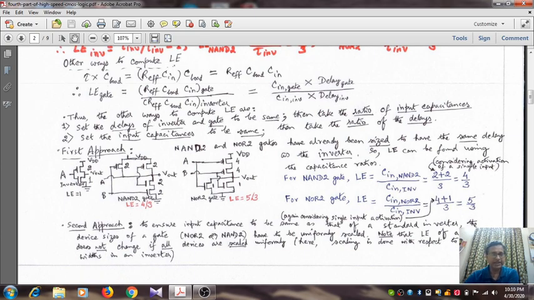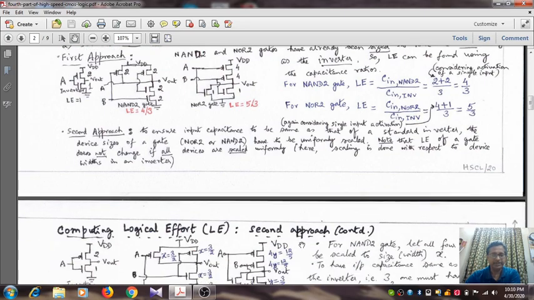Now let us see the second approach. Here we have to ensure that the input capacitance is the same as that of the standard inverter. While doing so, it may be necessary to size up or size down the devices of the gate, say NOR 2 gate or NAND 2 gate, or for that matter any gate, uniformly. But by how much, that we shall see now. Note that the logical effort of a gate does not change if all the devices are scaled uniformly. Here scaling is done with respect to device width in an inverter.